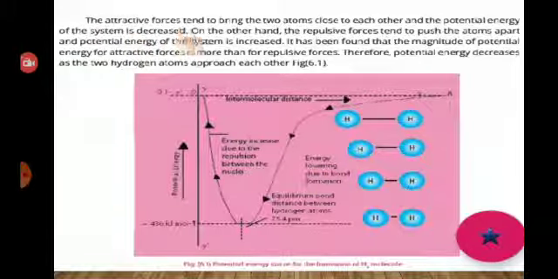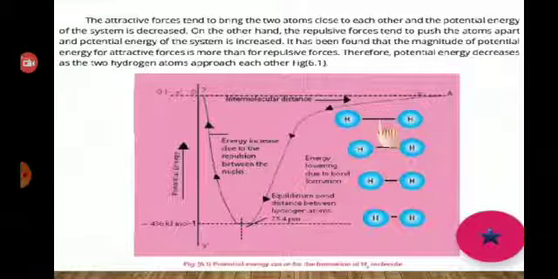The attractive forces tend to bring the two atoms close to each other and the potential energy of the system decreases. On the other hand, the repulsive forces tend to push the atoms apart and the potential energy of the system increases. It has been found that the magnitude of potential energy for the attractive forces is more than for repulsive forces. Therefore, potential energy decreases as the two hydrogen atoms approach each other.